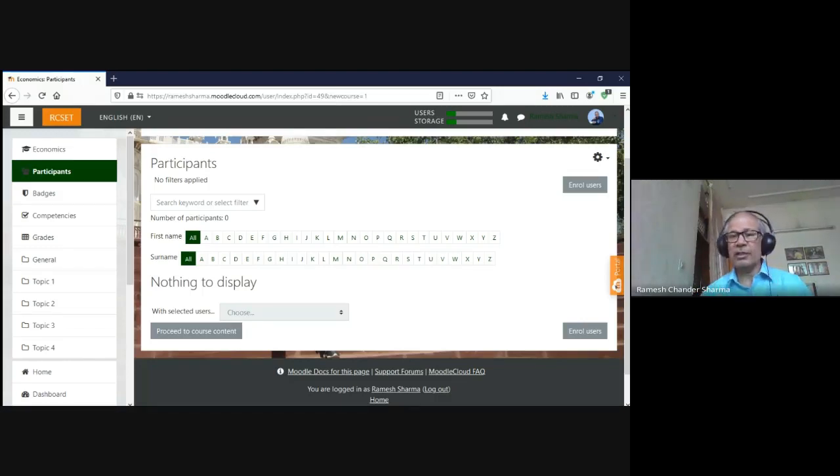We cannot create a student from the teacher's point of view. But if the student is already in the database, we can select them by enrolling them. It is easy.